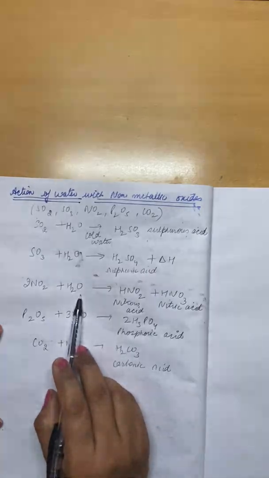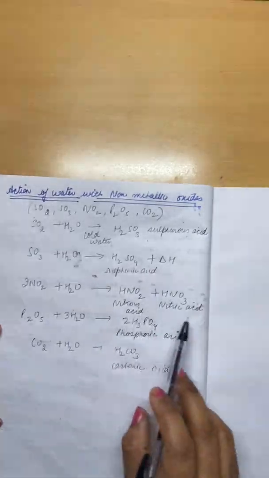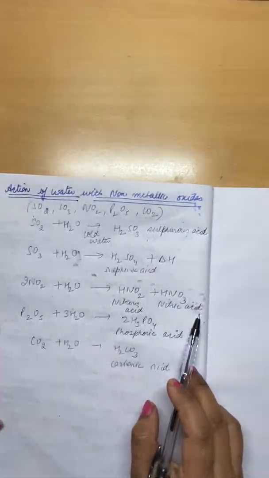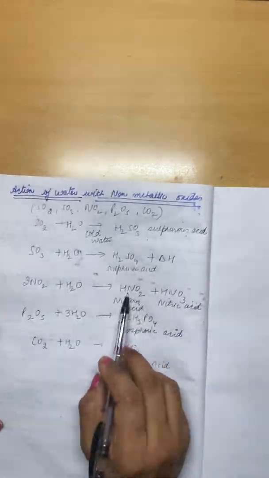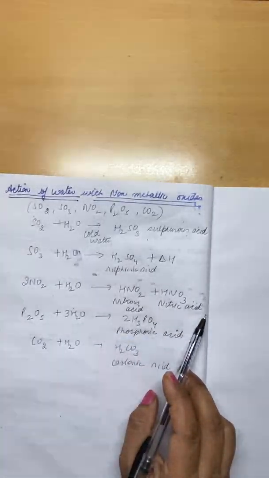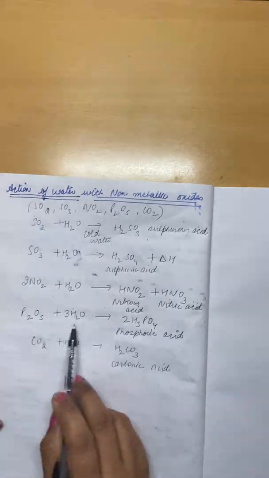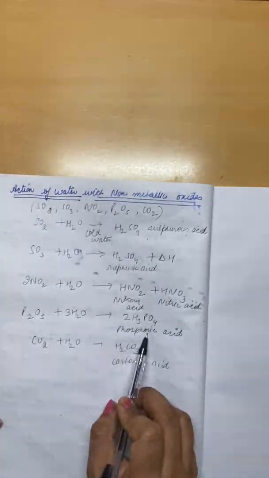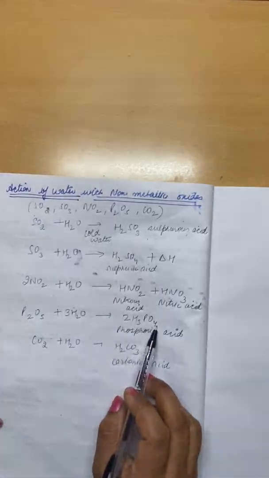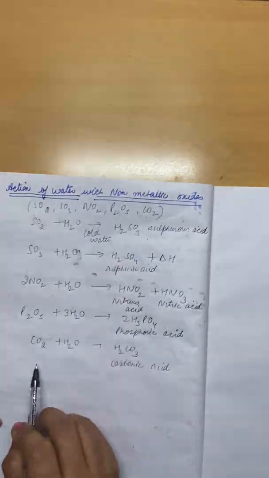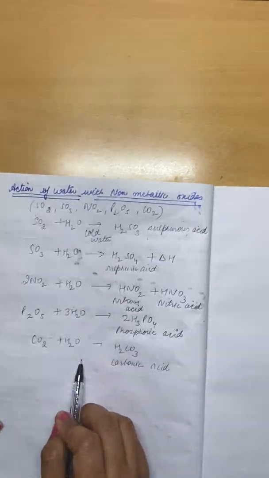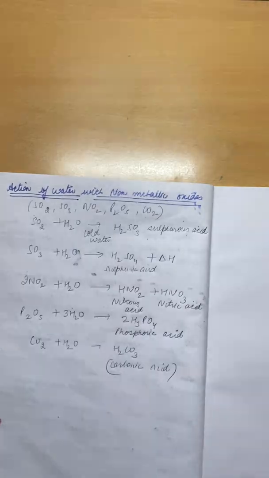Nitrogen dioxide reacts with water to form nitrous acid and nitric acid, right? They are strong acids, nitrous acid and nitric acid. Phosphorus pentoxide reacts with water to form phosphoric acid, H3PO4. Carbon dioxide reacts with water to form carbonic acid, right?